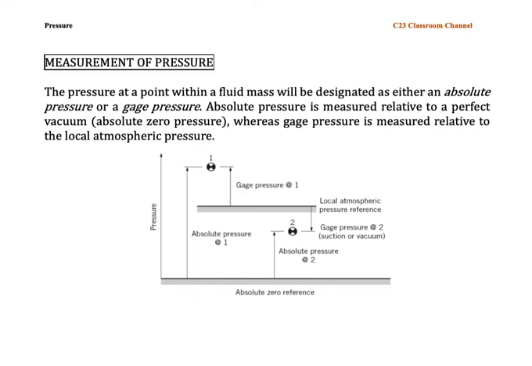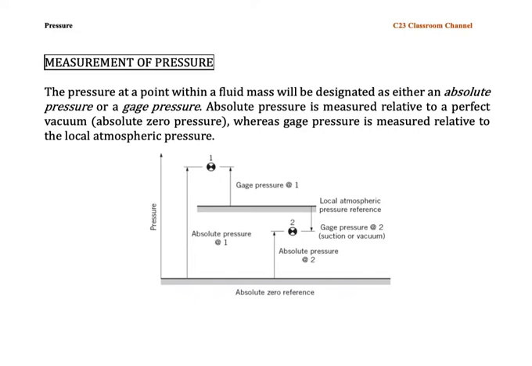Measurement of pressure. The pressure at a point within a fluid mass will be designated as either an absolute pressure or a gauge pressure. Absolute pressure is measured relative to a perfect vacuum, the absolute zero pressure, whereas gauge pressure is measured relative to the local atmospheric pressure. So according to this statement, we have two types of pressure: one is absolute pressure and another one is gauge pressure.